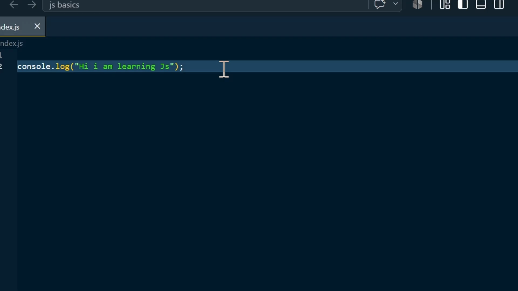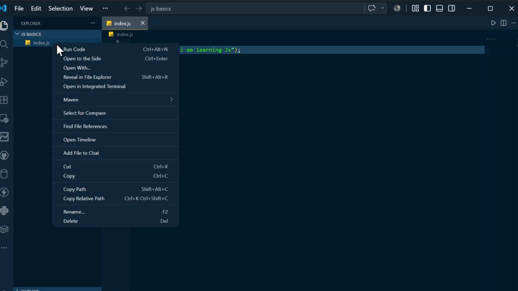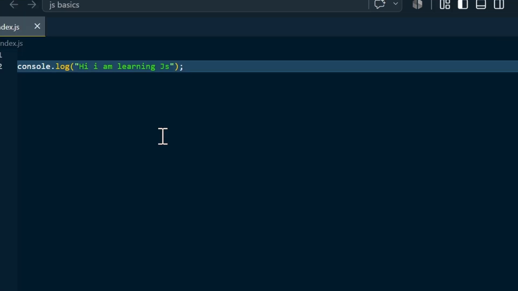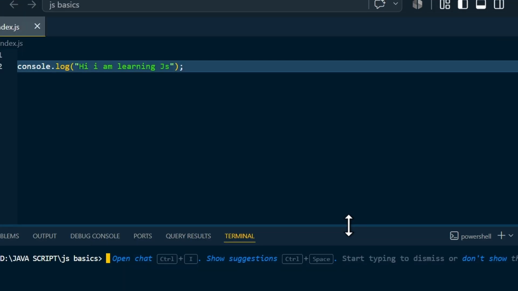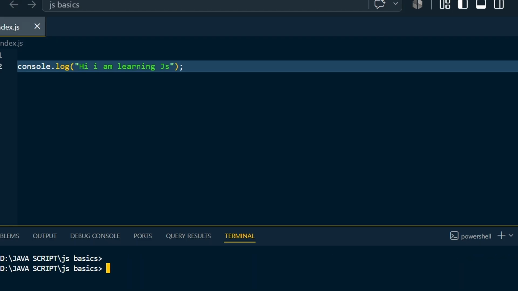If you want to open the terminal, you can simply right click here and click on open integrated terminal, or you can simply press Ctrl backtick. You will get the terminal open. In the terminal, if you want to run this file, the index.js, you have only downloaded Node.